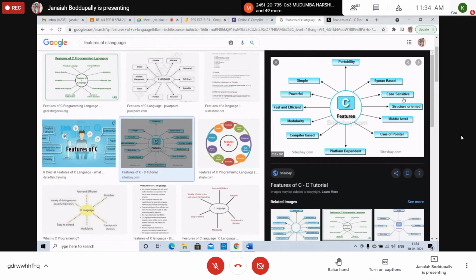Case sensitive. Case sensitive means if you write capital letters instead of small letters, you'll get errors. C language can understand only small letters. You need to write the C programming in small letters. If you write capital letters for the names of variables and identifiers, you can use them as a name, but you should write the same capital letters throughout the whole program. Right? Syntax based. We need to follow some syntax for writing C programs. Right, students? Able to understand?